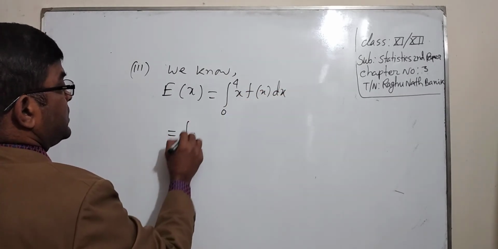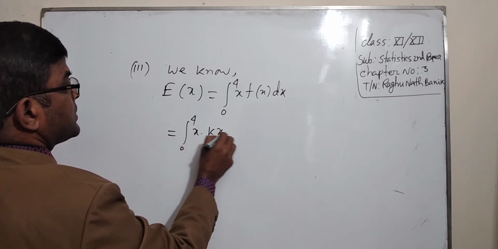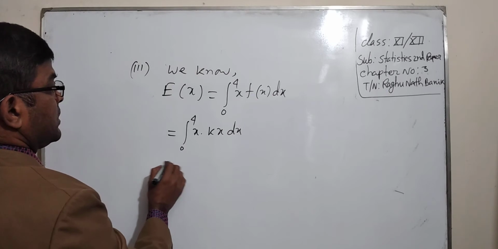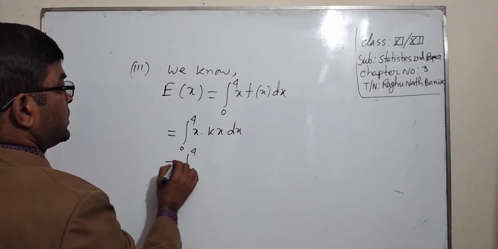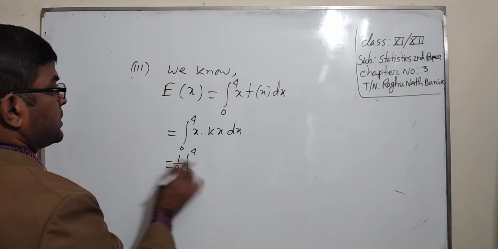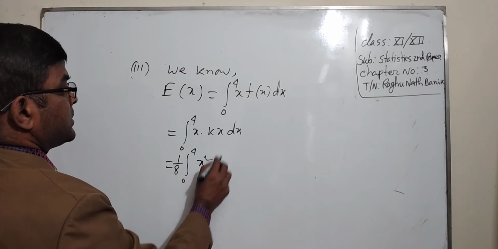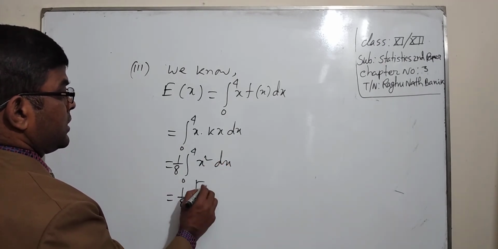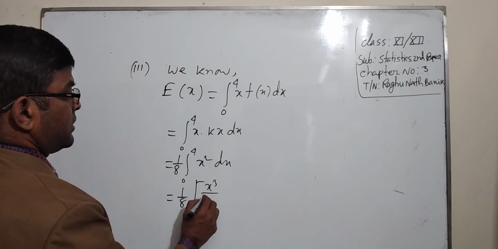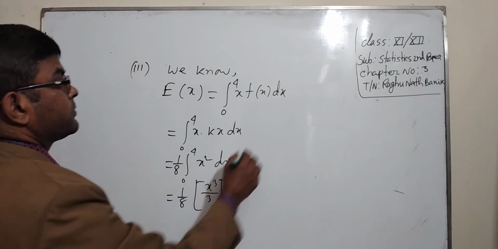We write 0 to 4 x kx dx, equal to 0 to 4, where the k value is 1 by 8, x square dx, which is 1 by 8 times x cube by 3 from 0 to 4.